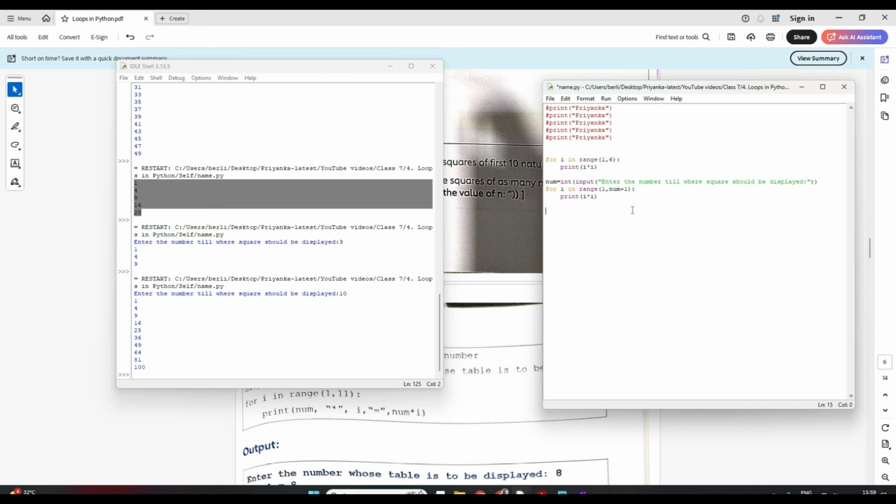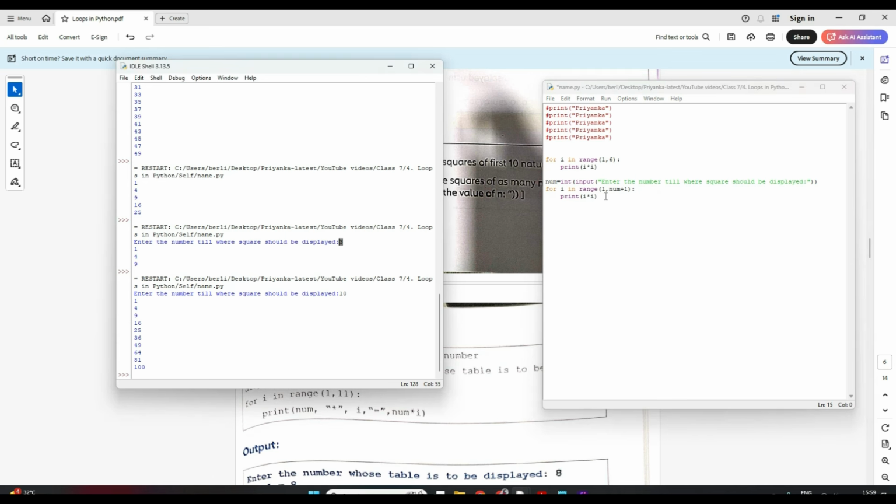But in the second program, first my user entered 3. So this loop ran for 3 times because it will become 3 plus 1, 4. So my range will be 1 till 4. And second, my user gave 10. So it will become 1, 11. Correct? So my range will be 1 till 11. So 10 times this will run. Here I have limited only 5 times. This I am giving my user the option to input the number and I can run my for loop as many times as my user inputs.